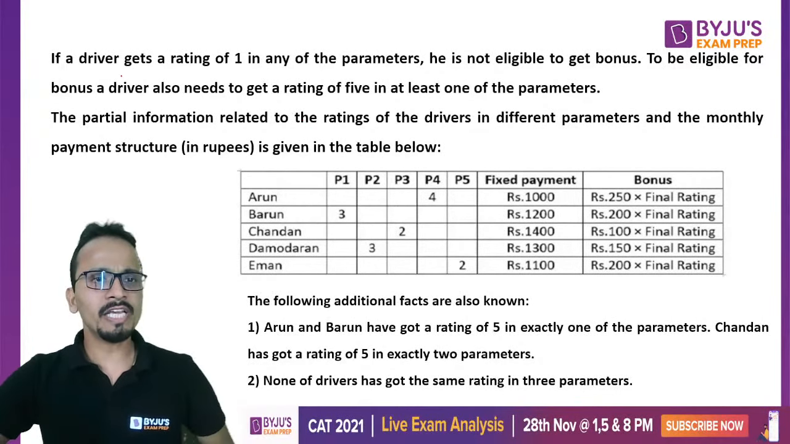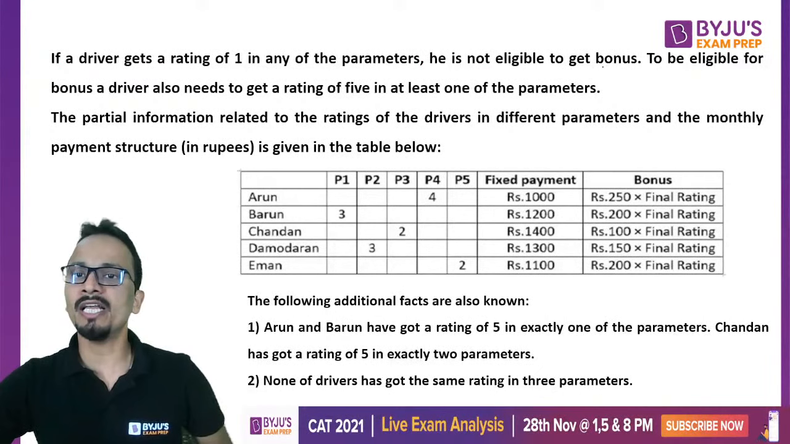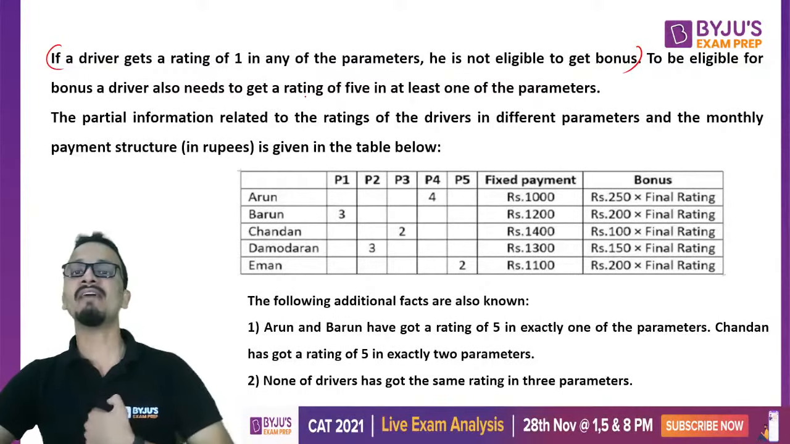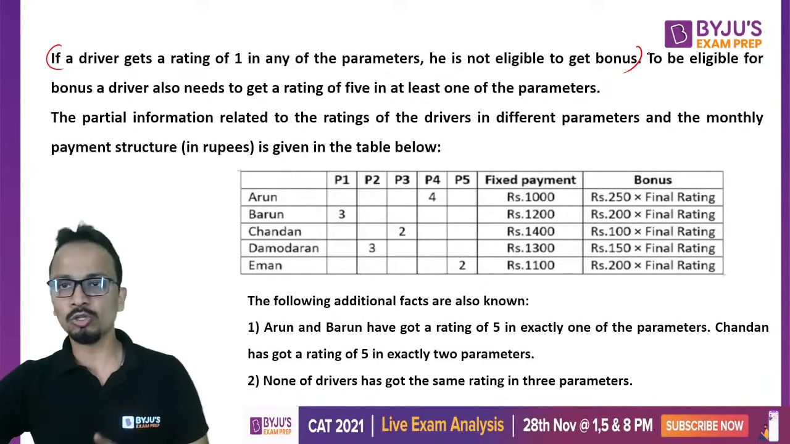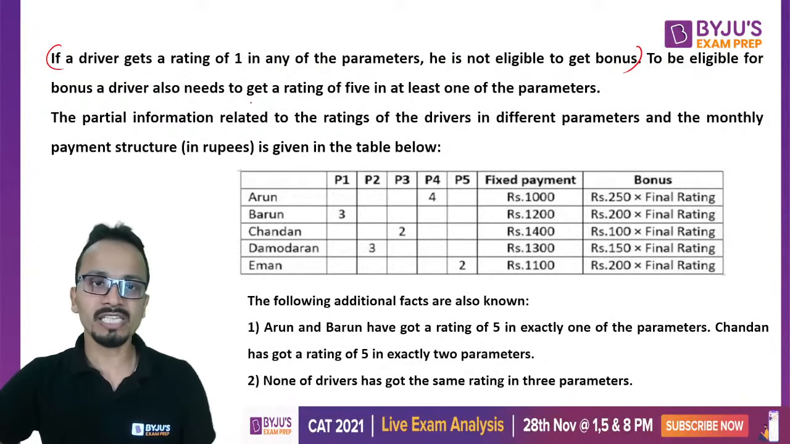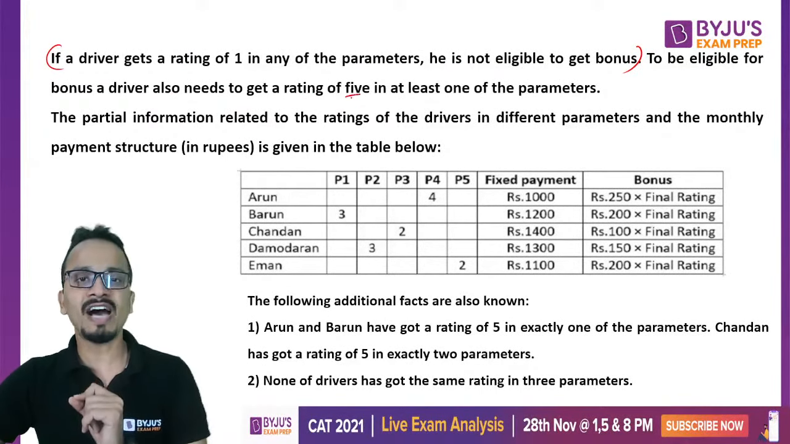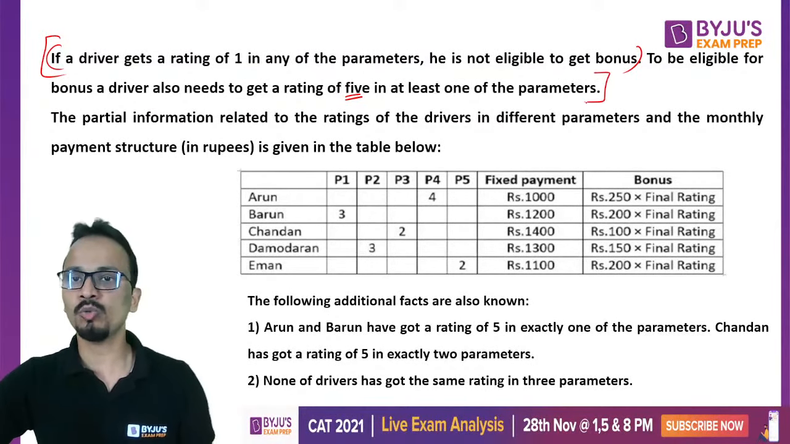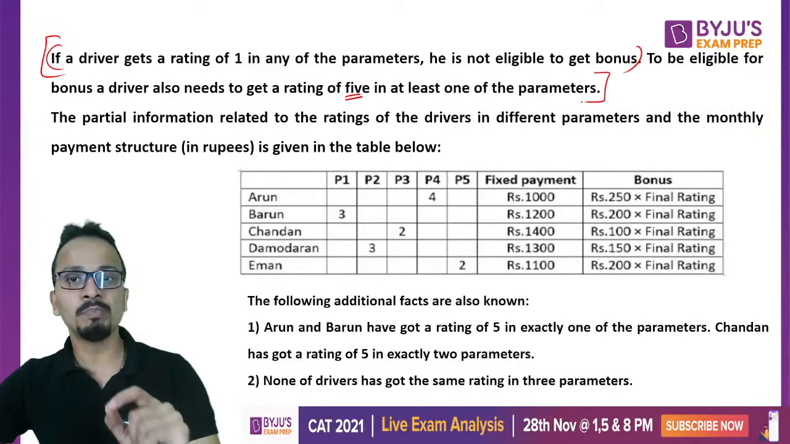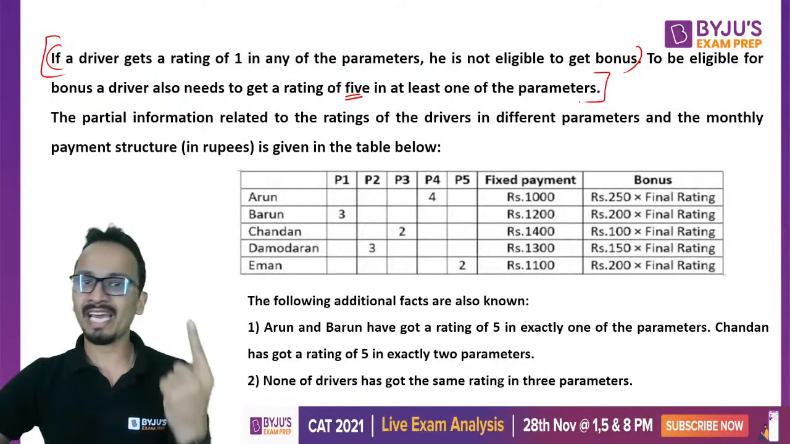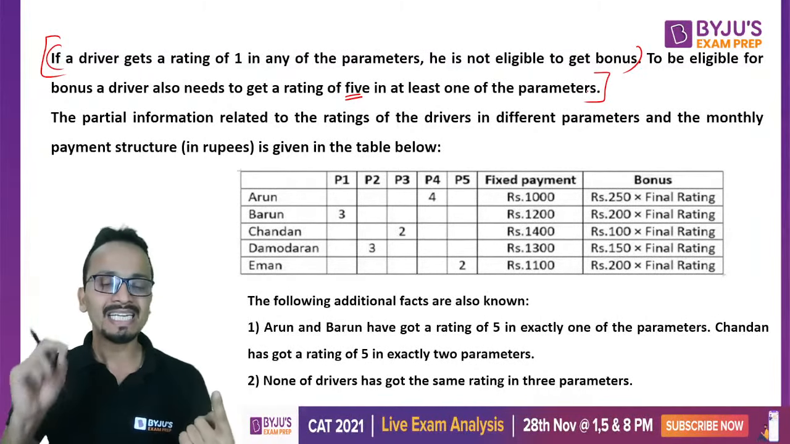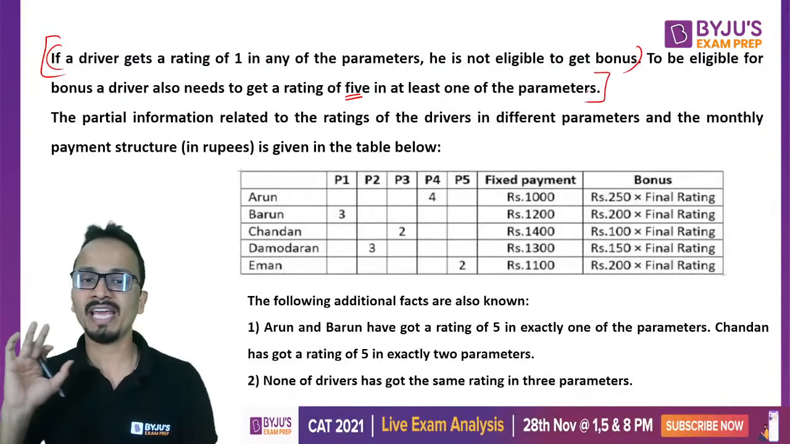Continuing with the information, if a driver gets a rating of 1 in any of the parameters, he is not eligible to get a bonus. So as soon as I get a 1 in any one of the parameters, I will not receive any bonus. Also, to be eligible for the bonus, a driver needs to get a rating of 5 in at least one of the parameters. So the information given in the first two lines on this page is important as far as the bonus is concerned. If I get 1 in any of the parameters, I'm not eligible for the bonus. To be eligible, I need at least one rating of 5 in any one of the parameters.